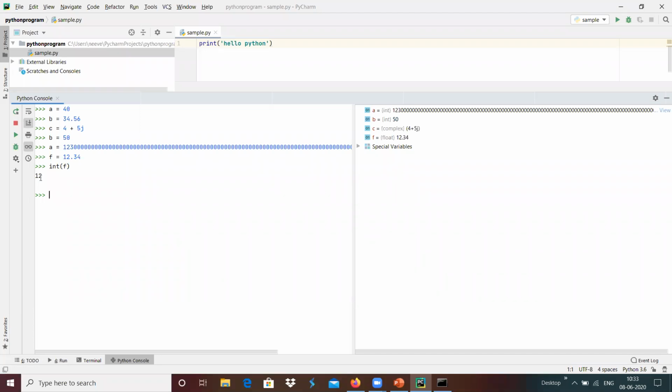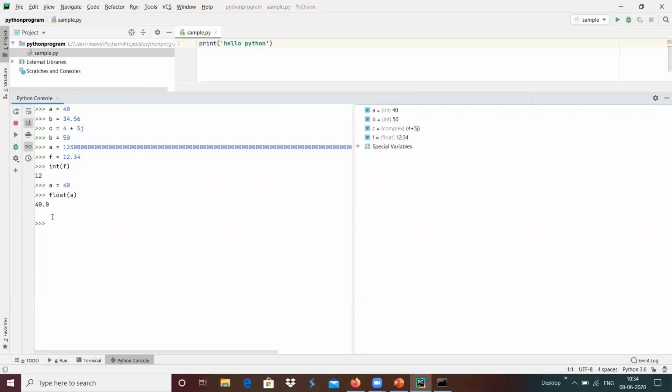In a similar way, an integer variable can be converted into a float data type with the help of the float function. Maybe I am going to declare a variable a equals 40 and float of a, which converts the integer variable 40 into the float value 40.0.